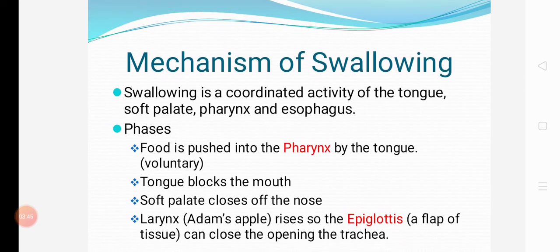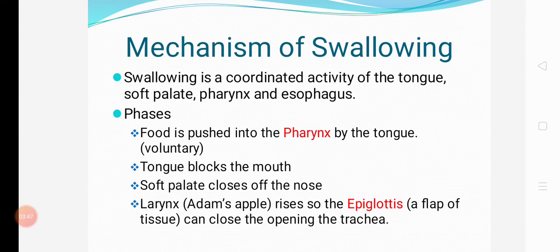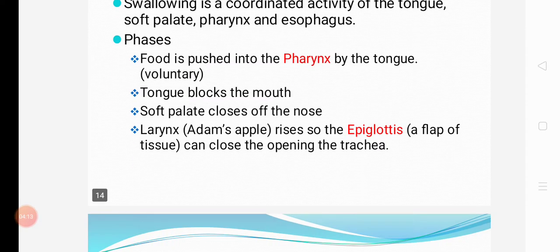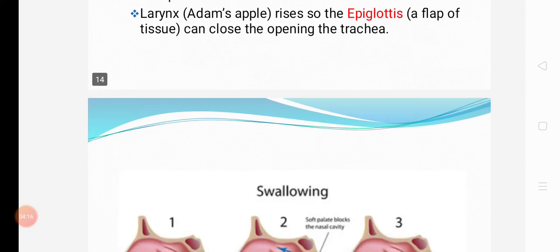Mechanism of swallowing. Swallowing is a coordinated activity of the tongue, soft palate, pharynx, and esophagus. Food is pushed into the pharynx by the tongue. The tongue blocks the mouth. The soft palate closes off the nose. The larynx rises so the epiglottis can close the opening of the trachea.